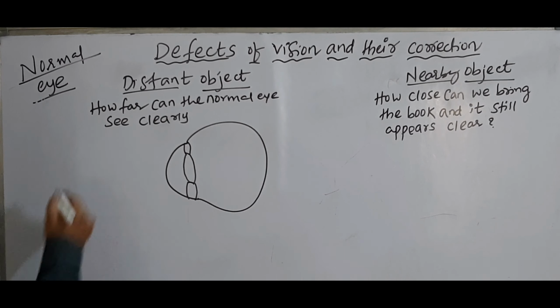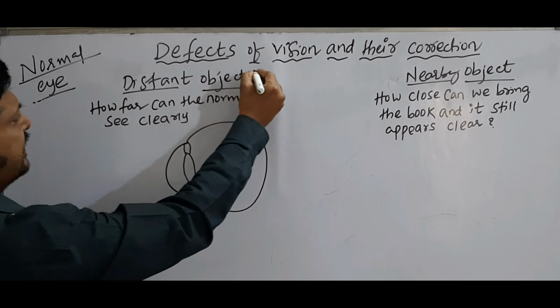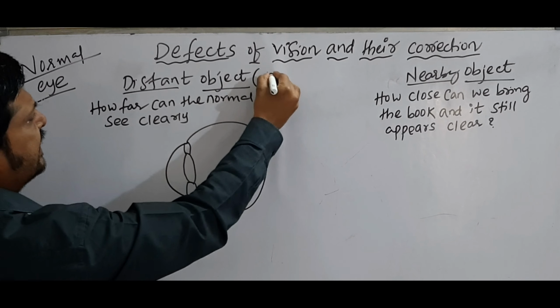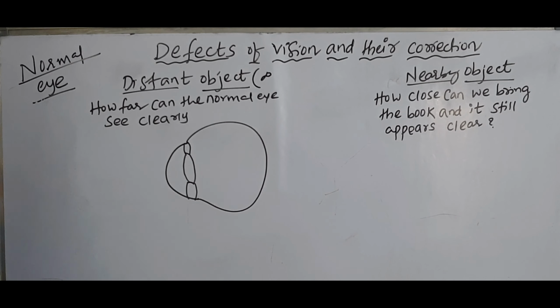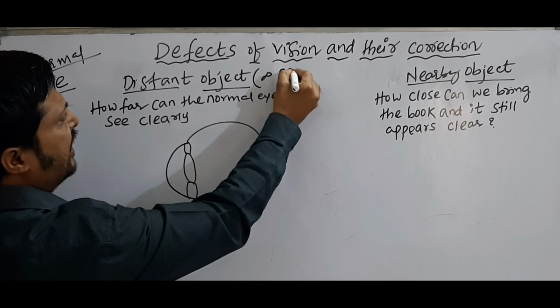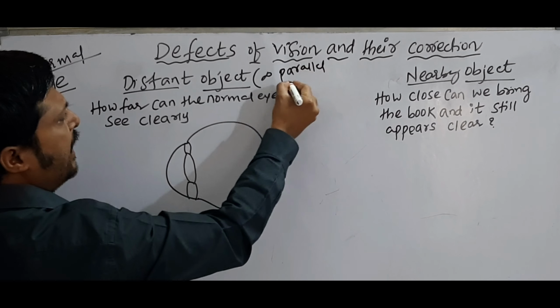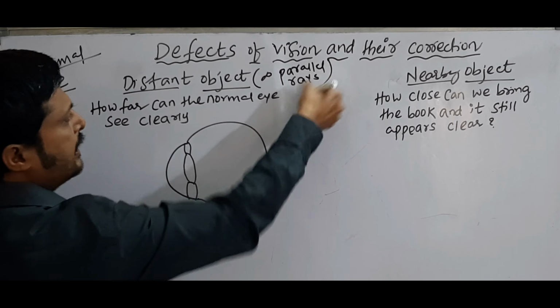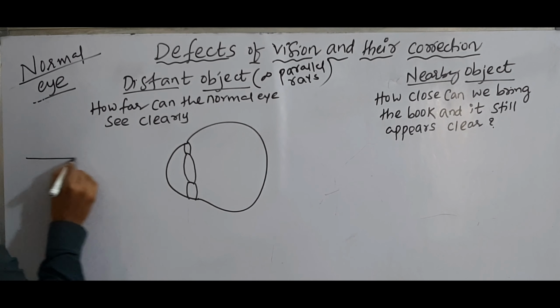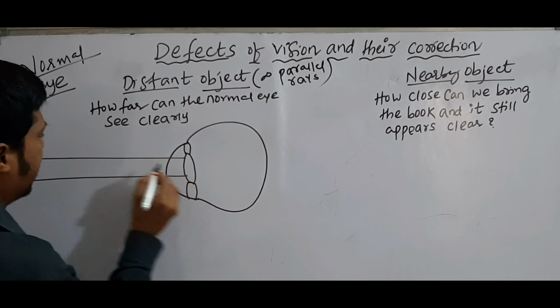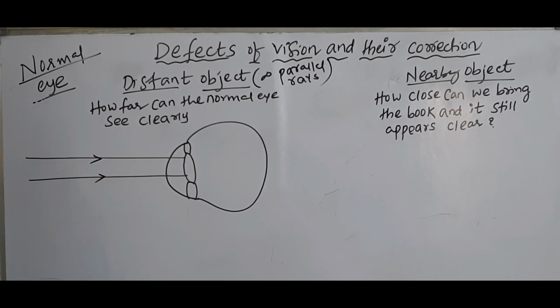Distant objects means the object is at infinity. When the object is at infinity, the rays are parallel.